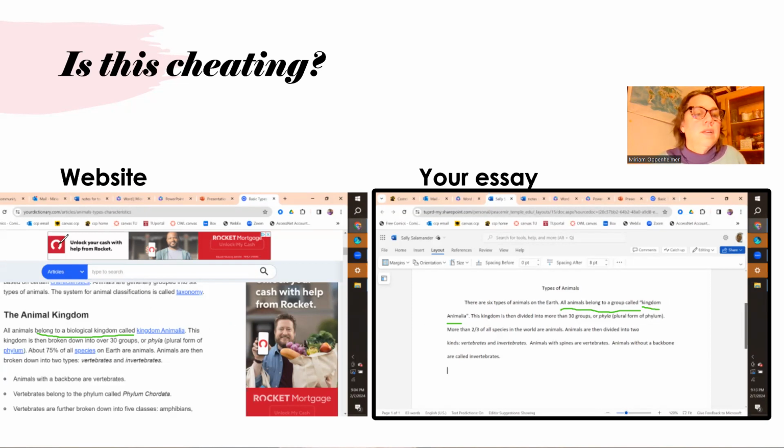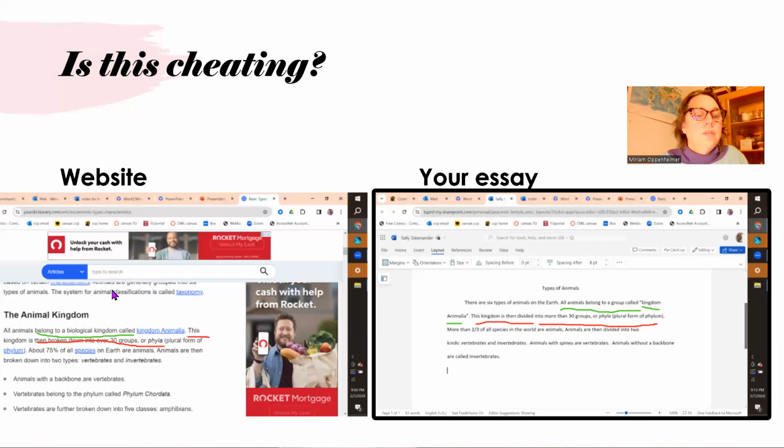Here it says this kingdom is then broken down into over 30 groups or phyla. This kingdom is then divided into more than 30 groups. So we change broken down into divided, a little tiny change.